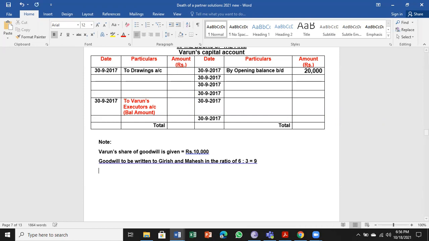When you divide that, Girish is equal to 10,000 multiplied by 6 by 9.